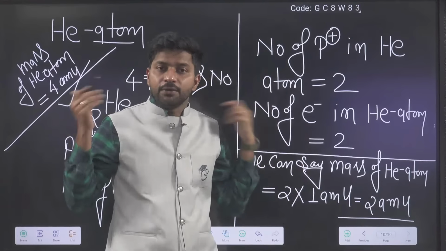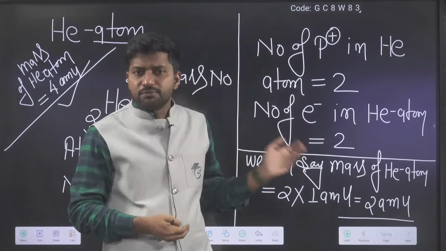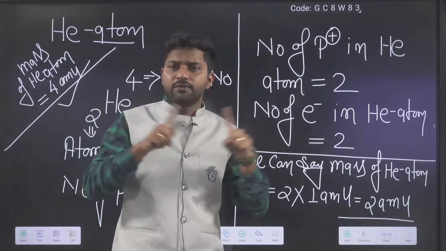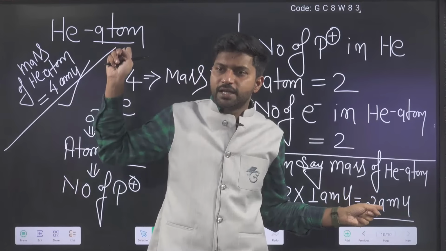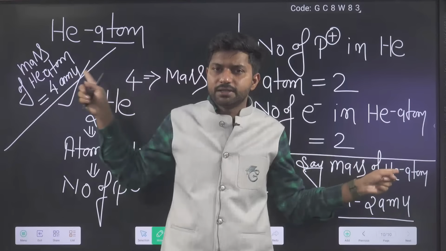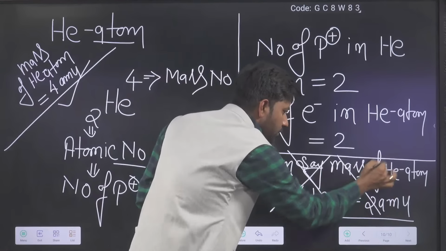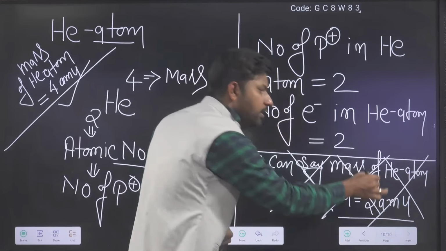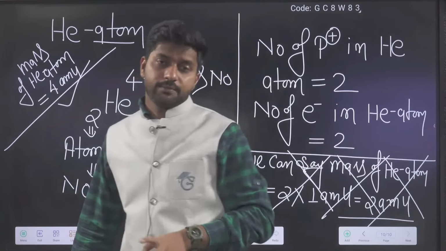It should match. If we are saying that inside the atom electron and proton are available, then its mass should match. Whatever difference is coming, on this side the observed value, and on this side the value as given, just observe. They are not going to match. It means whatever we have calculated, whatever we are thinking, that is wrong, because we cannot deny practical data.